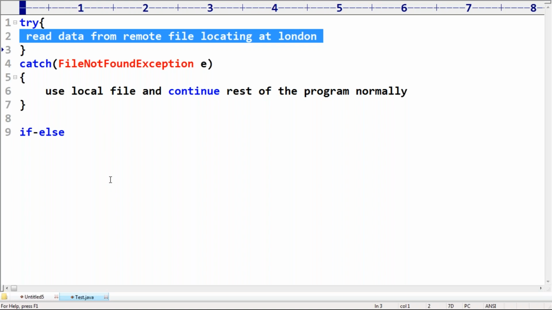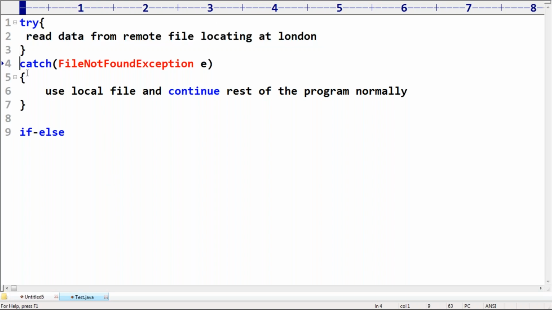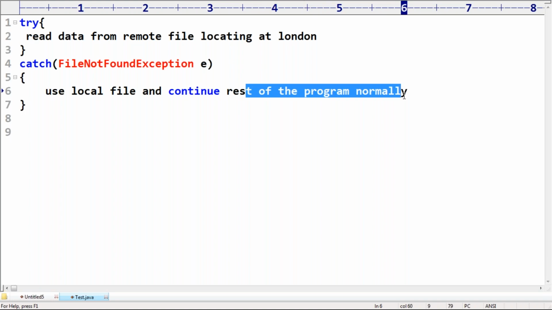If a FileNotFoundException is coming, then immediately I can define a catch block and happily handle it. I will use a local file, and the rest of the program will continue normally.